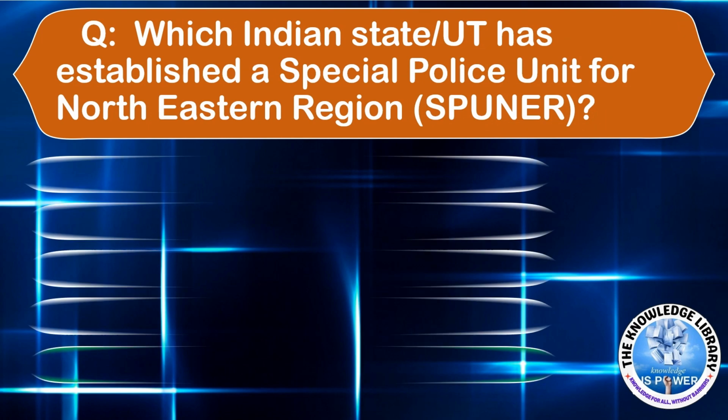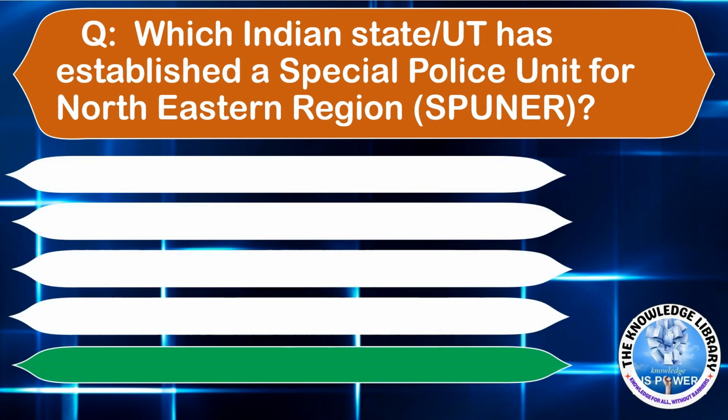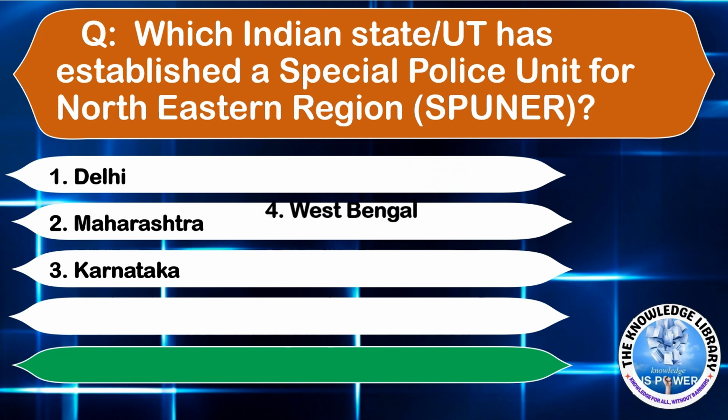The next question is, which Indian state or UT has established a special police unit for northeastern region? Option A, Delhi. Option B, Maharashtra. Option C, Karnataka. Option D, West Bengal. Correct answer is option A, Delhi.